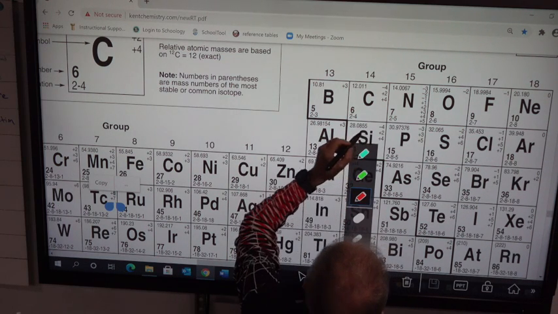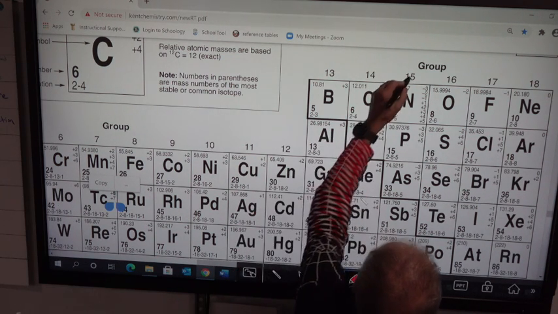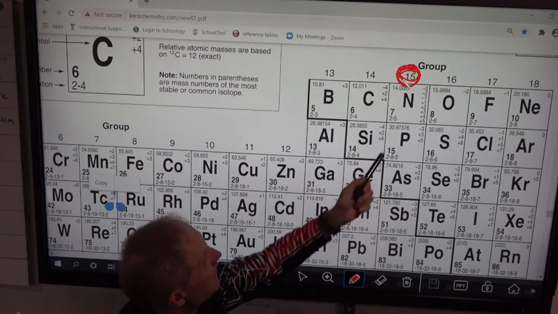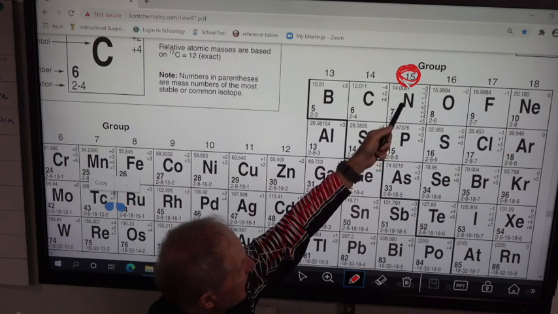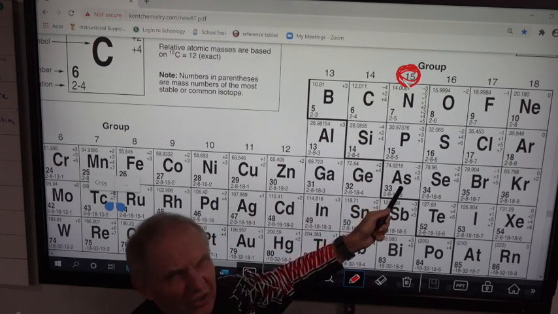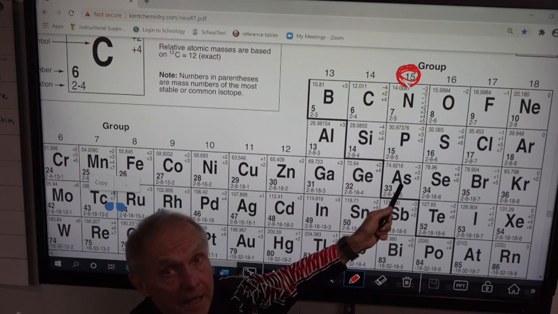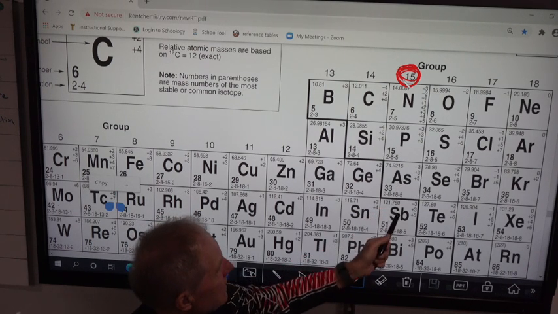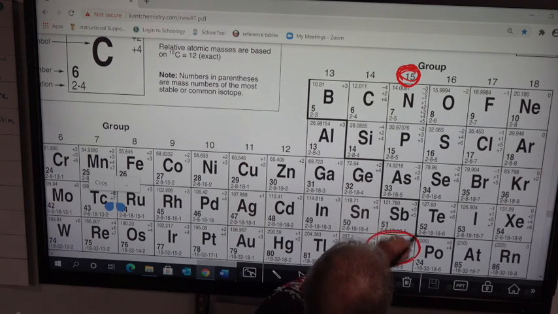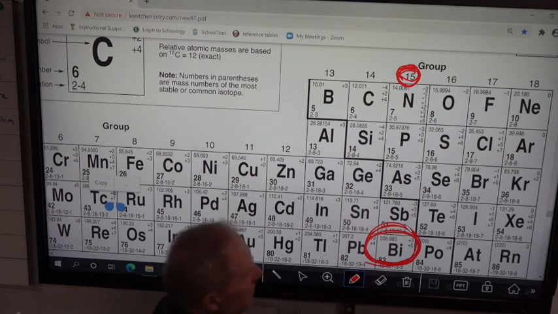Group 15 is very interesting. Group 15 starts out as a non-metal, and then we go non-metal, non-metal, then we go to arsenic, which is a metalloid or transition metal, and then here's the biggie. Bismuth.